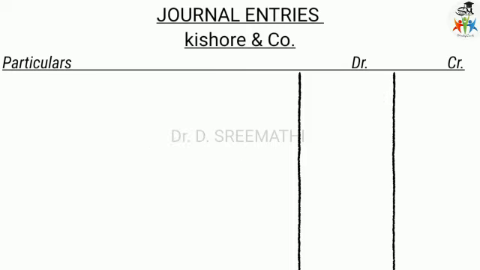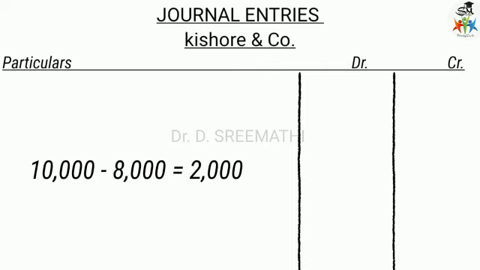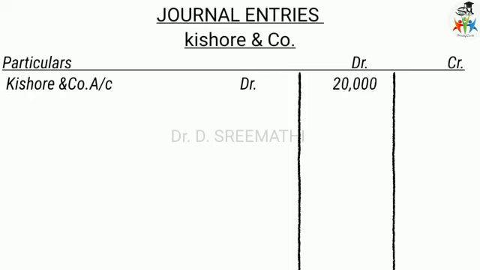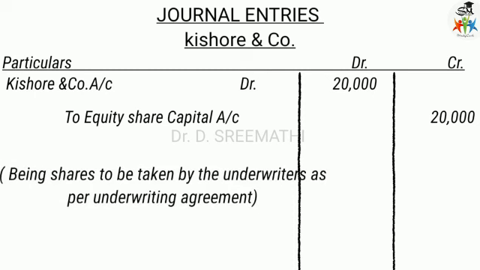And then the balance of 2,000 shares must be taken by the underwriters, since the company issued 10,000 shares but the public subscribed for only 8,000 shares. So the balance 2,000 must be taken by the underwriters. Who is the underwriter? Kishore and Co. So Kishore and Co account debit 20,000, that is 2,000 multiplied by 10, to Equity Share Capital account 20,000 credit, being the shares taken up by the underwriters as per the underwriting agreement.